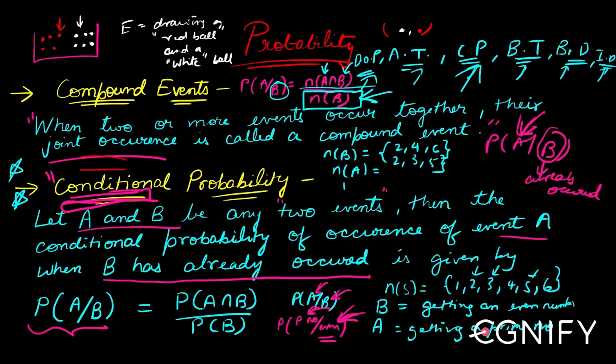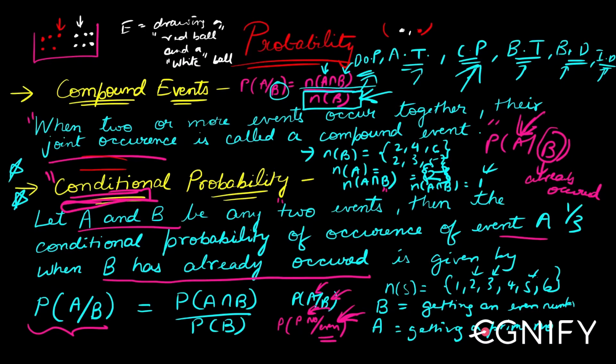So here, what is my n(A intersection B)? What is that prime number which is also an even number? That's 2, right? So n(A intersection B) is the number of elements in A and B, and that is 1. The only element is 2. Divided by the number of elements in B, which is 3. So 1 by 3 is the answer.